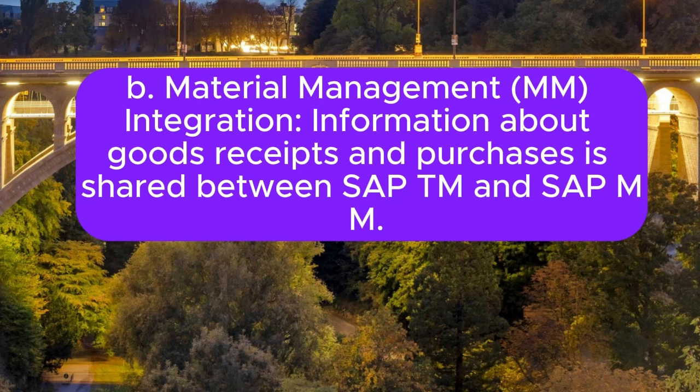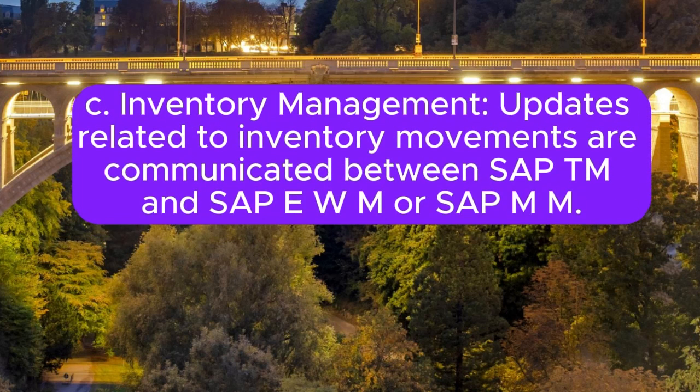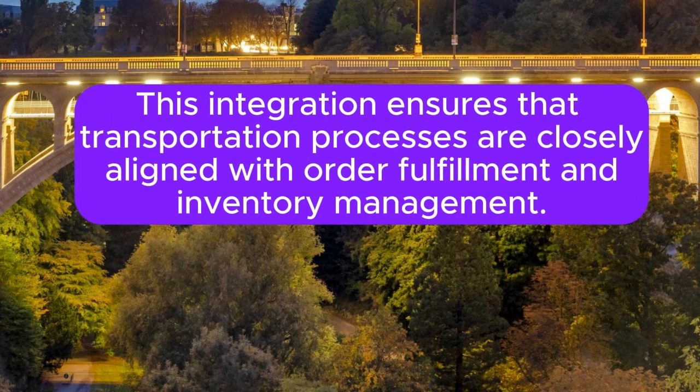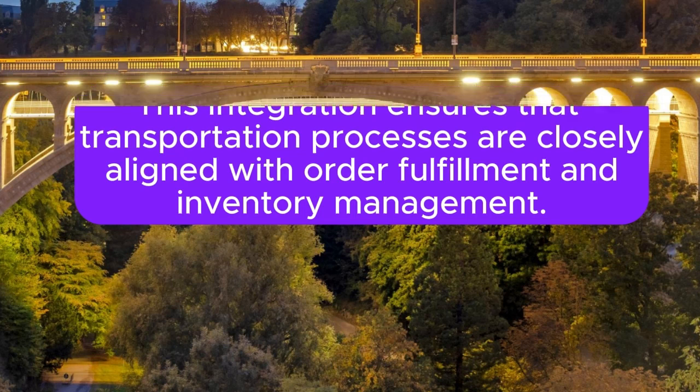Information about goods receipts and purchases is shared between SAP TM and SAP. C. Inventory management. Updates related to inventory movements are communicated between SAP TM and SAP EWM or SAP. This integration ensures that transportation processes are closely aligned with order fulfillment and inventory management.